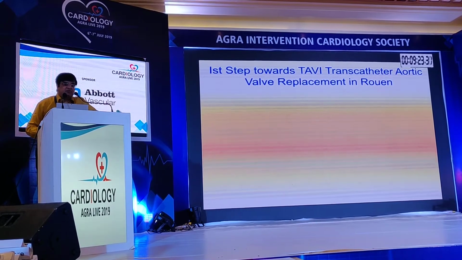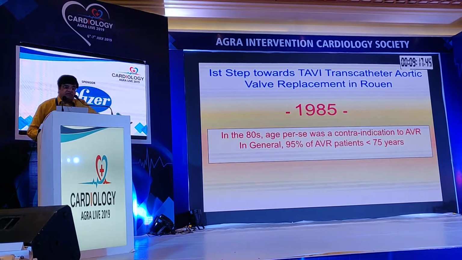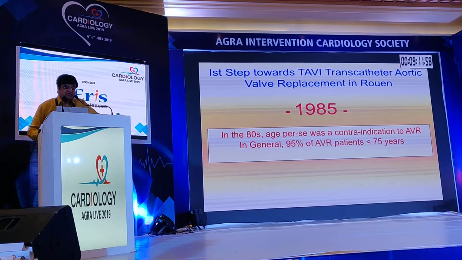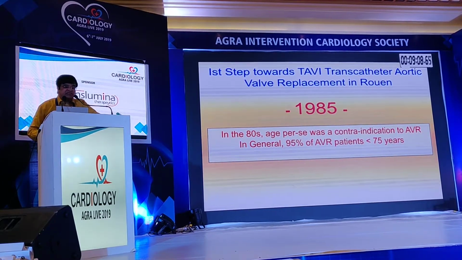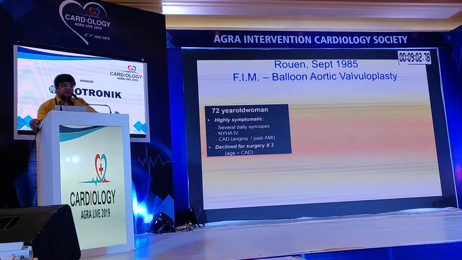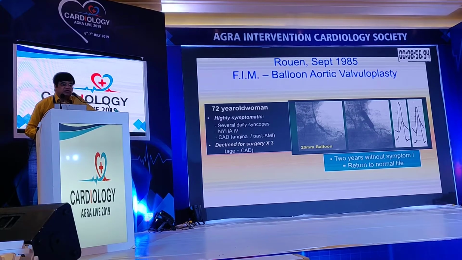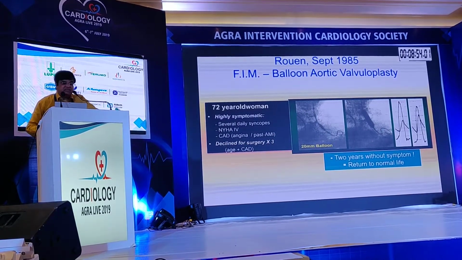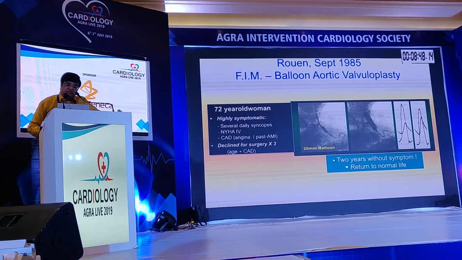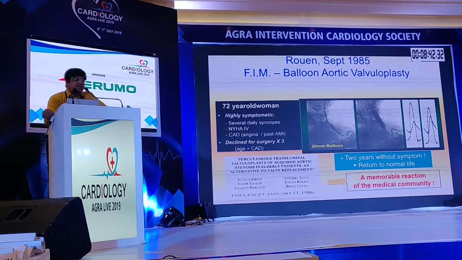Balloon aortic valvuloplasty, the first step towards TAVI, was done in 1985. In the 80s, age per se was a contraindication for aortic valve replacement. In general, 95% of AVR patients were less than 75 years. In September 1985, the historic day, Dr. Cribier performed the first balloon aortic valvuloplasty on a 72-year-old woman, highly symptomatic, with several daily syncopes, NYHA class 4, angina, who had declined surgery 3 times. She remained 2 years without symptoms and returned to normal life.